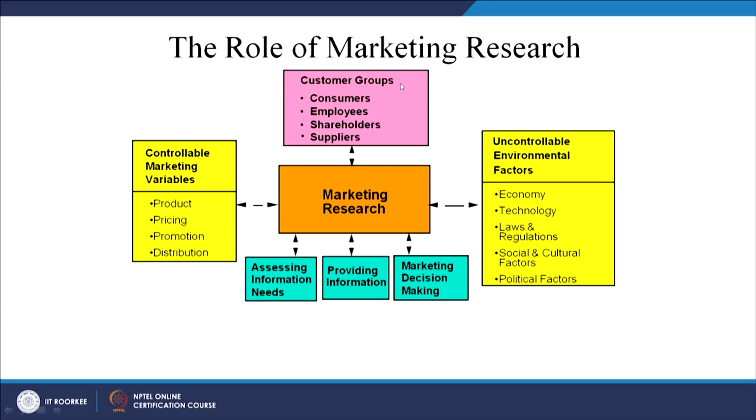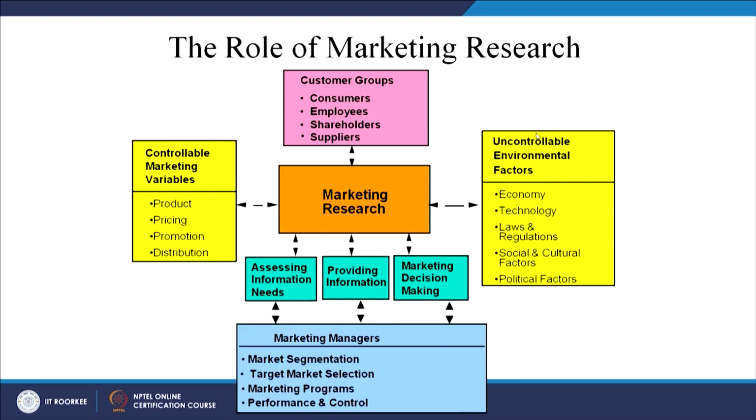So, the role of marketing research is affected by several parameters. For example, you have the customer groups, as we discussed: the consumers, employees, shareholders, suppliers. Then you have some controllable marketing variables, and some uncontrollable marketing variables, right. For example, economy, technology, political factors.